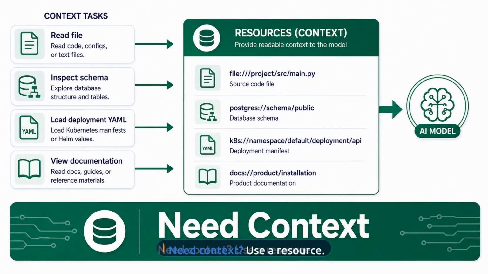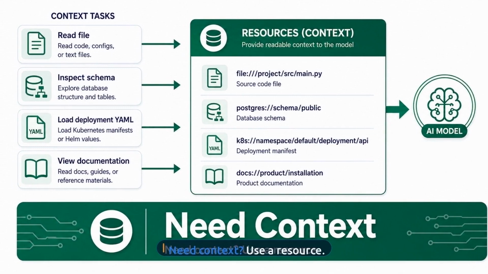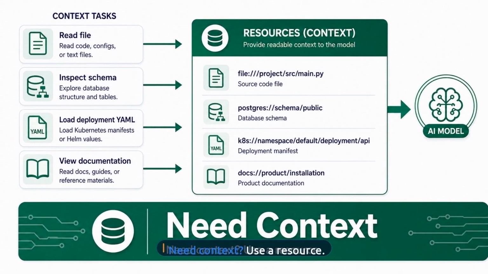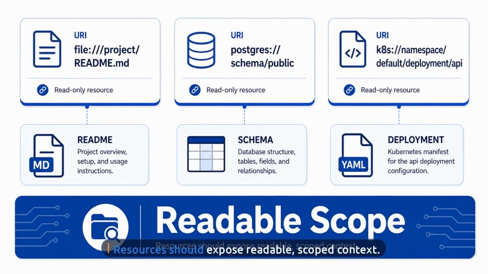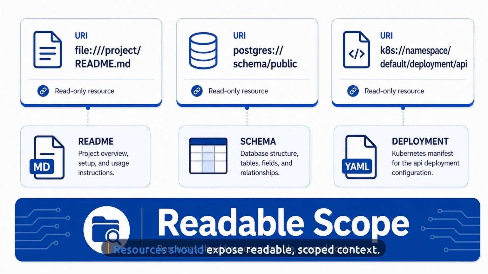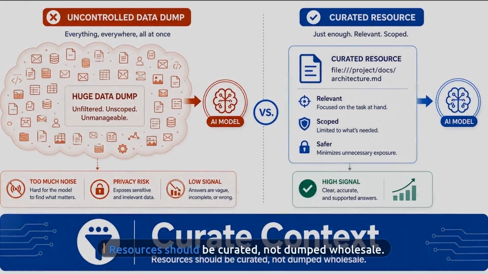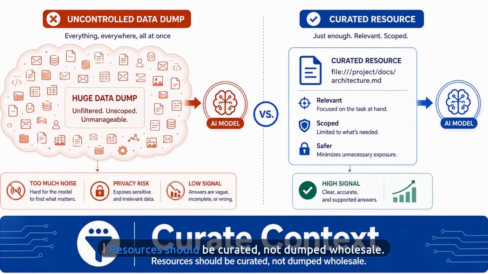If the model needs to read something before it can answer, you are in resource territory. A file, a schema, a deployment manifest, or a document is context, so the primitive should be a resource. Good resources are readable, scoped, and intentional. File, project, readme.md, Postgres, schema, public. K8s, namespace, default, deployment, API. Each one gives context without pretending to be an action.